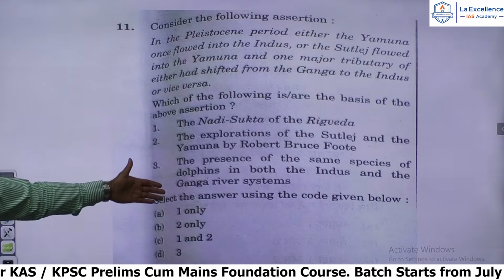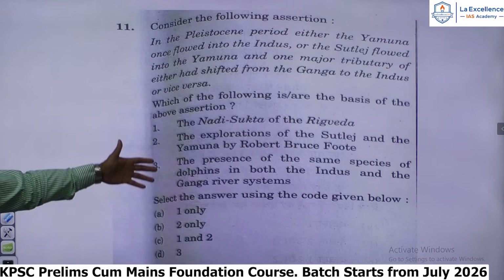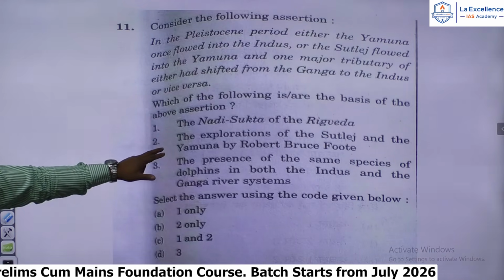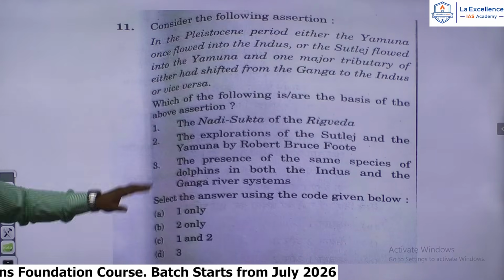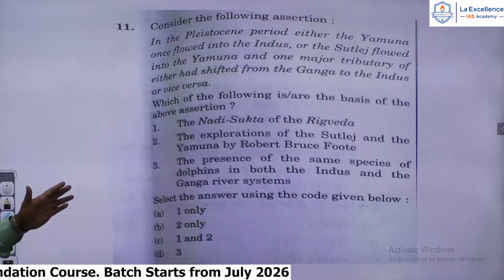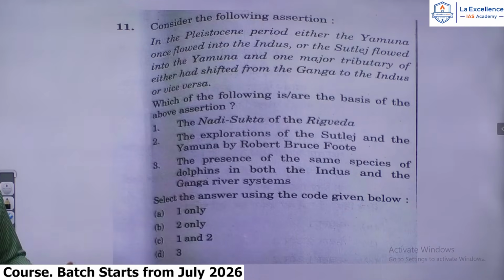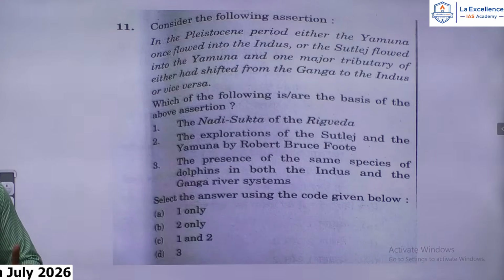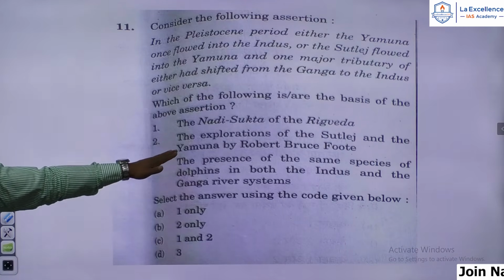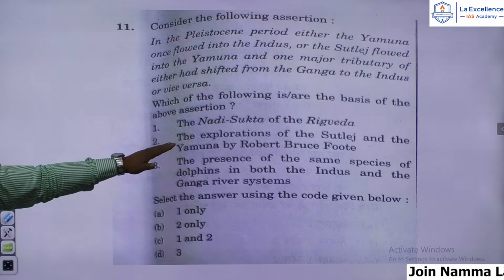So if you look at the three choices given here, let us look at the second and third. The explorations of the Satluj and the Yamuna by Robert Bruce Foote. Robert Bruce Foote is the person who is called the father of prehistory. He was the one who found Paleolithic tools at Attirampakkam, and such places. Pallavaram, Attirampakkam. So therefore he is called the father of prehistory. Therefore, this is not correct. Okay, the second statement is wrong.